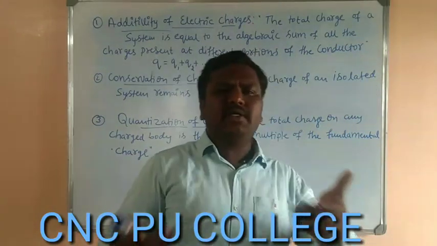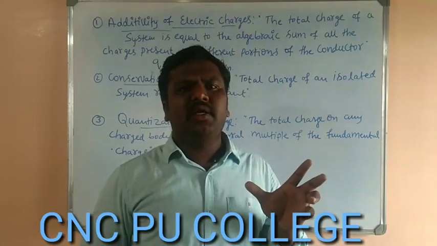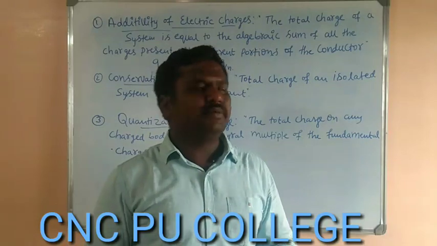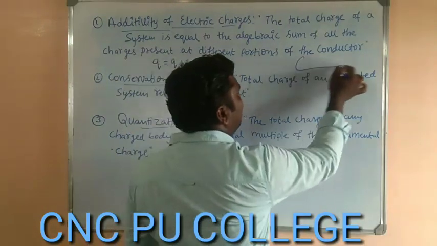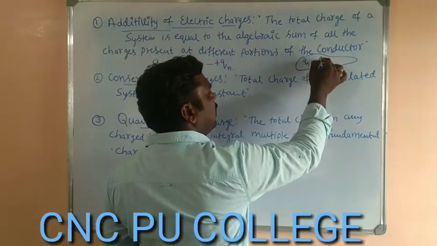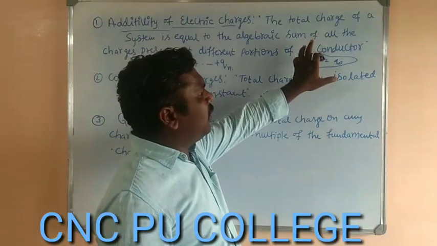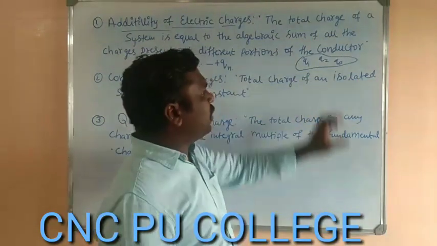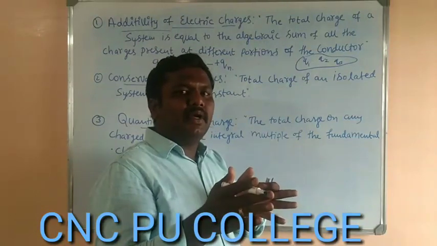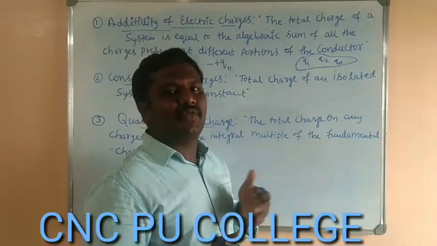We can understand this very simply. Now, if there is a conductor, the charges will be distributed on all of its surfaces. Let us consider the conductor here. Here we can find some charge Q1, here Q2, here Q3, like this. The charges will be available at different portions of the conductor. To get the total charge of that conductor, we have to add the charge present at the different parts of that conductor.